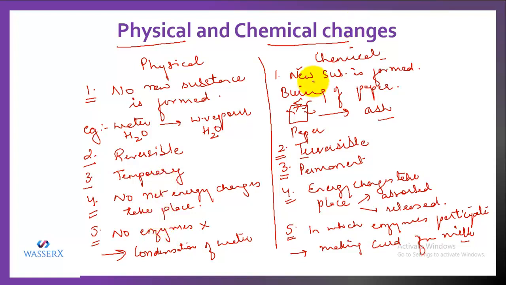But if a new substance is formed and the change is irreversible, permanent, energy changes occur and enzymes can also participate, that change is regarded as chemical change. So I think you got it, what physical change and chemical change are.